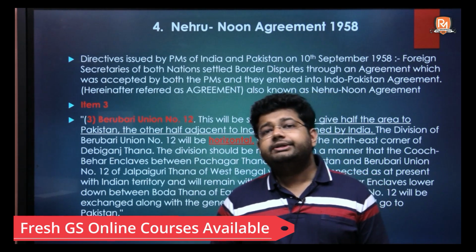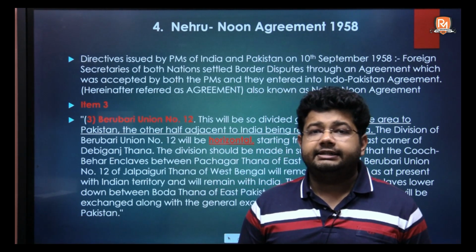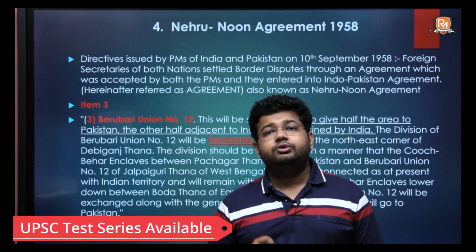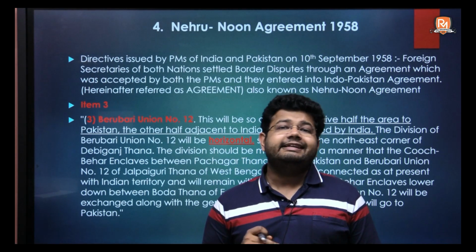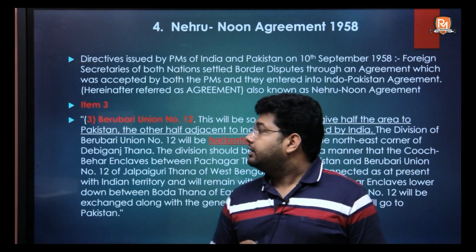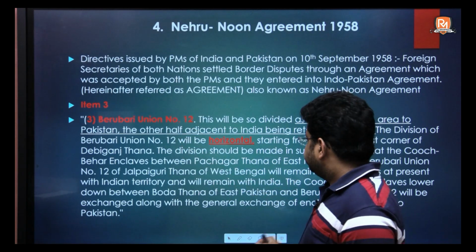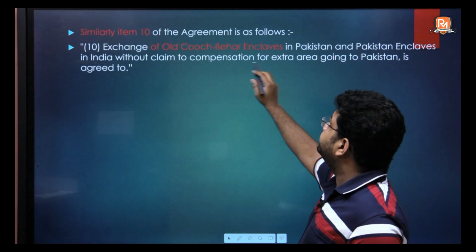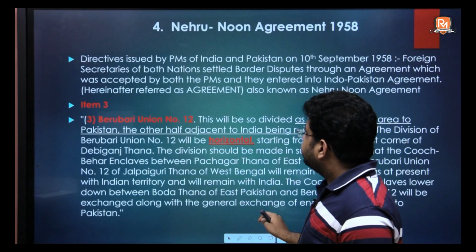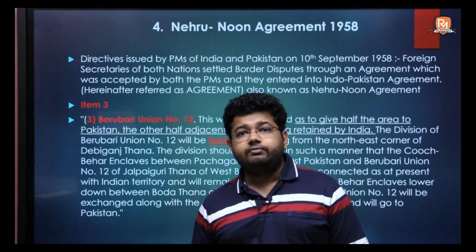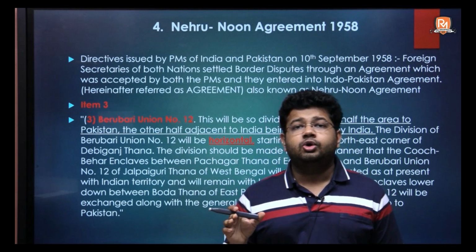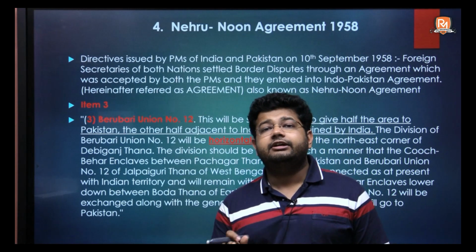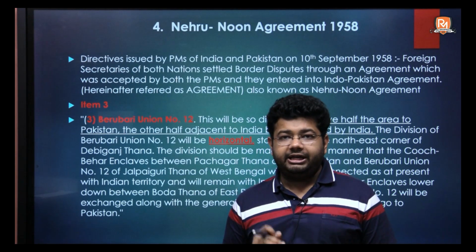The foreign secretaries of Pakistan and India sat together and came to an agreement with respect to certain border disputes. This agreement also had the issue of Berubari Union and along with it that of certain old Cooch Behar enclaves which were also disputed. Cooch Behar was a princely state and this state acceded to India at the time of independence.